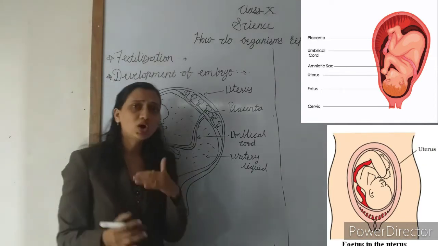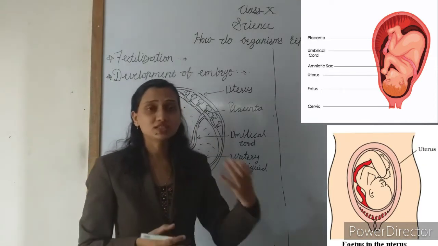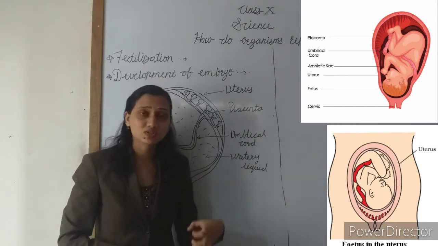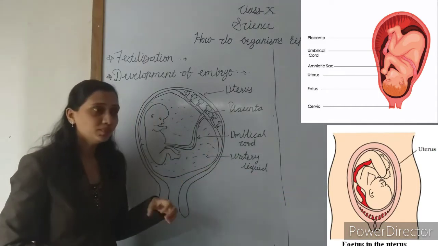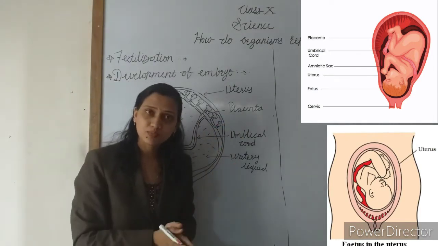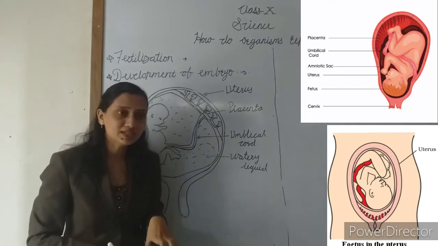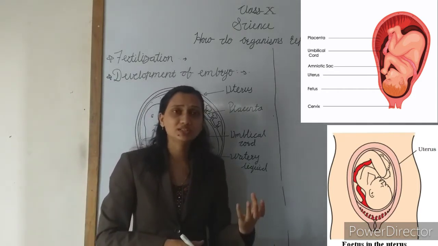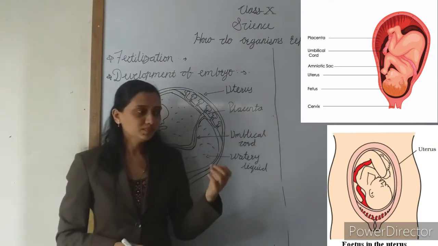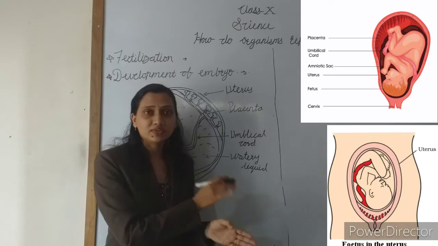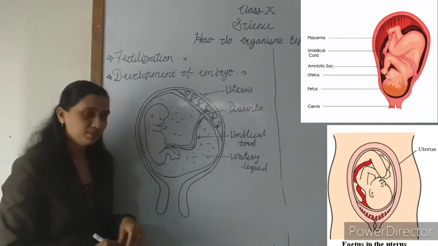And we know that all the things necessary for the development of the baby, all the necessary nutrients and oxygen, are supplied through this placenta from the mother's body. Understand? Through the placenta, the exchange of gases, all the nutrients and oxygen are provided from the mother's body to the developing baby, to this embryo.